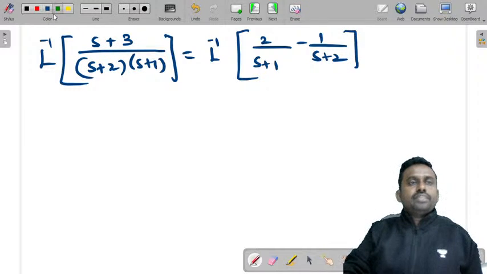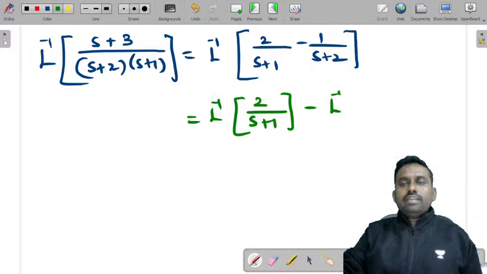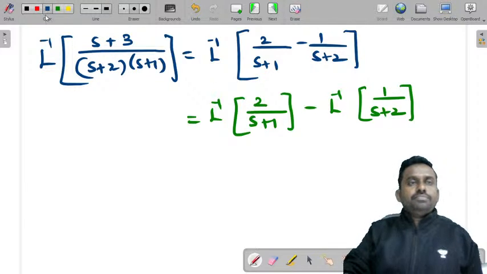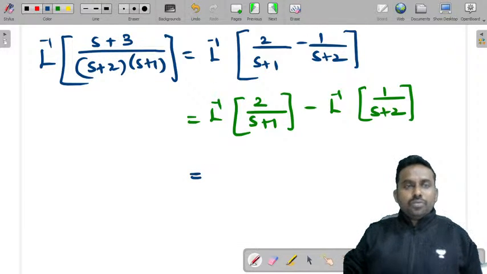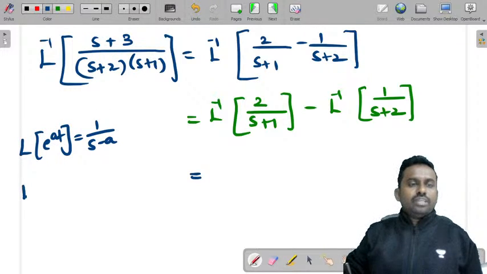So can I split this? Laplace inverse of 2 by s plus 1 minus Laplace inverse of 1 by s plus 2. Yes. What is Laplace inverse of 1 by s minus a?